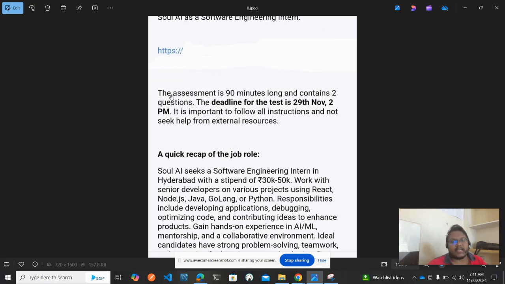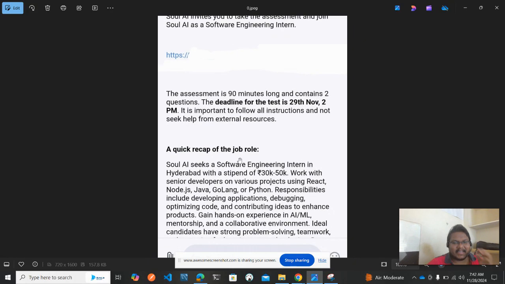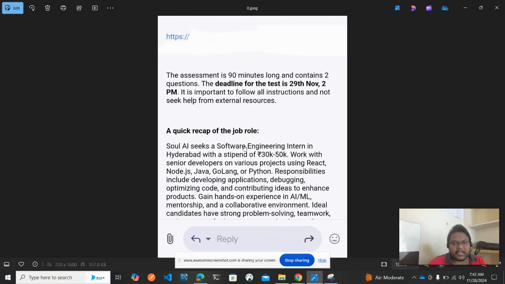The next one is the assessment is 90 minutes long and contains two questions. The deadline for this test is 29th November, 2 p.m. This is the 28th today. Don't worry, you'll be getting the test mail, and they will explain the deadline. It is important to follow all the instructions and not seek any help from external resources. Just keep that in mind. They are using AI technology in their company, so in case you use any other AI tool, it will be easy for them to track. Don't use that.